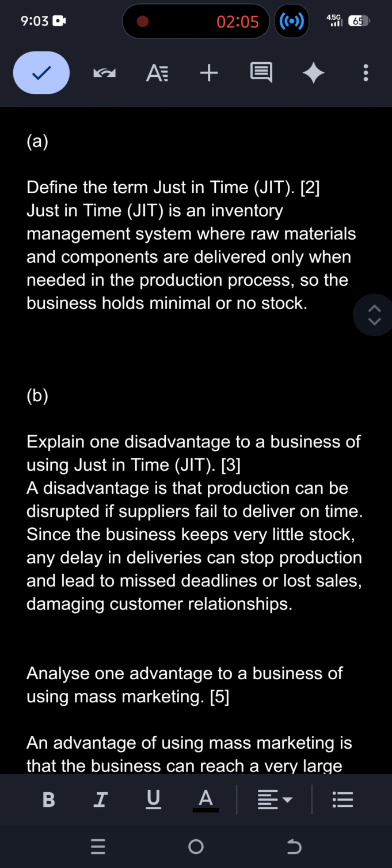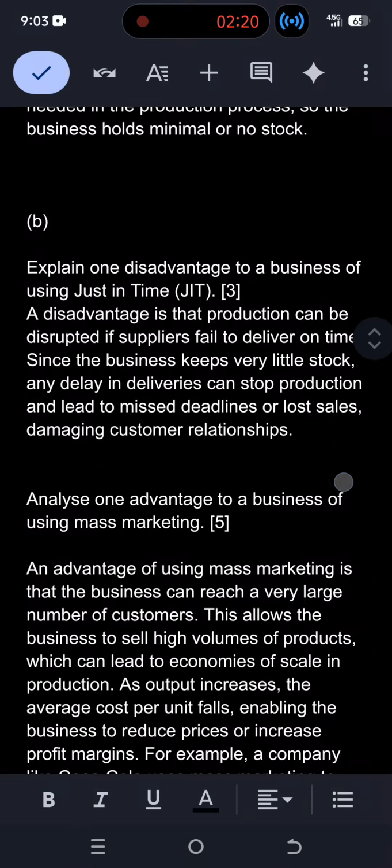Next question, define the term JIT. So JIT is an inventory management system where raw materials and components are delivered only when needed in the production processes. So the business holds minimal or no stock. B part is explain one disadvantage to a business of using JIT. So the disadvantage is that production can be disrupted if suppliers fail to deliver on time. Since the business keeps very little stock, delay in deliveries can stop production, and it can lead to missed deadlines or lost sales, and will be damaging the customer relationship.